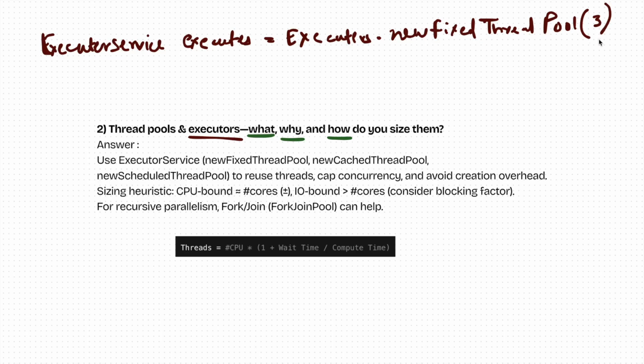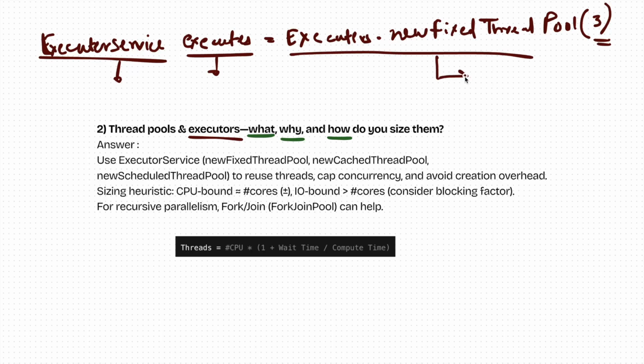In my case, I want to create 3 threads, so I pass 3. So this is the statement which is useful in creating a thread pool. ExecutorService is the class, and you define it like this, and you can create a new thread pool. Trust me, if you just explain this statement to the interviewer, you are hired. That's it. So this is how you create a new thread pool.